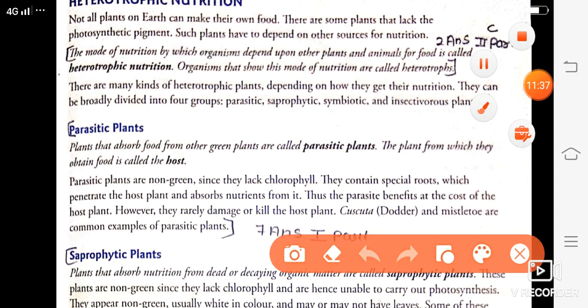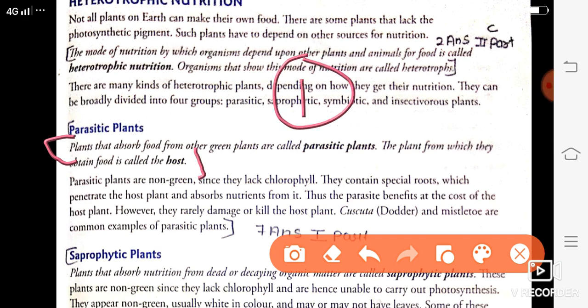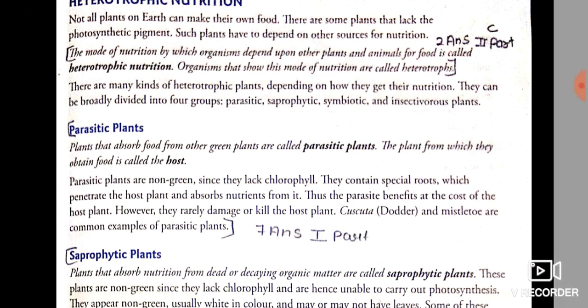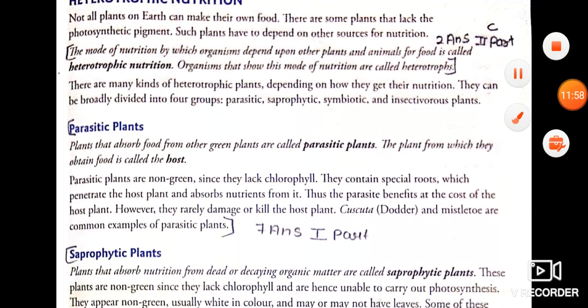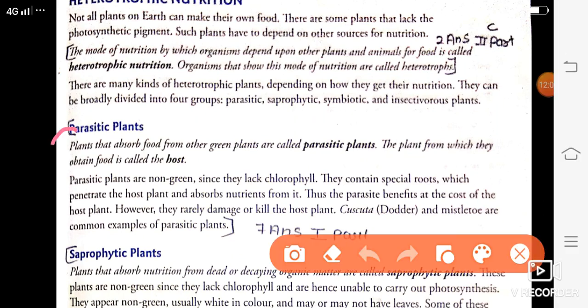So parasitic plant that absorb. See, if it comes for 1 mark, then you will write only the definition. But if it comes for more marks, then you have to explain it also. So we will write this complete. In your copy you will write the complete answer from here till parasitic plant.